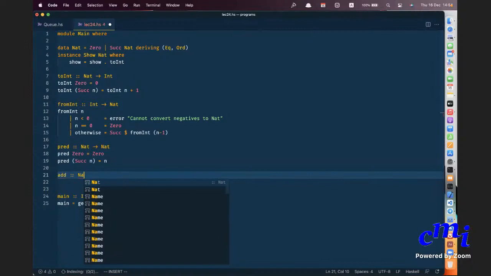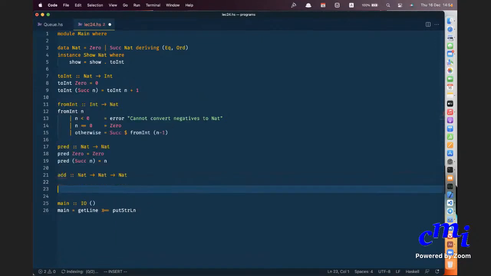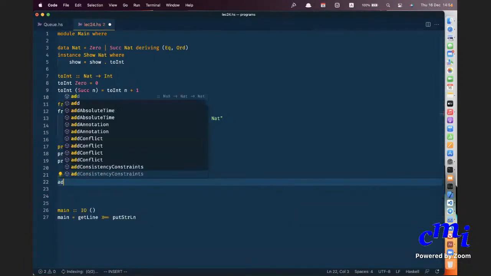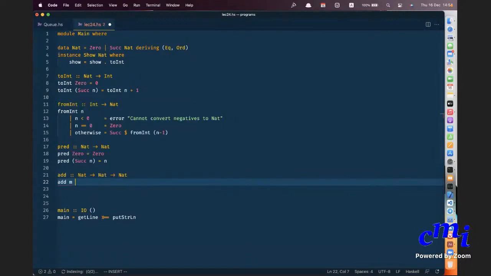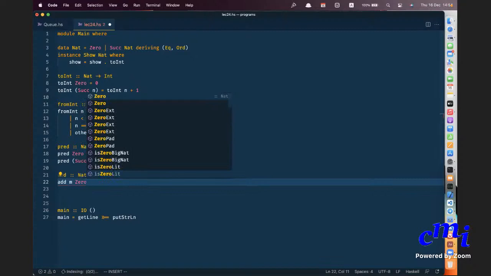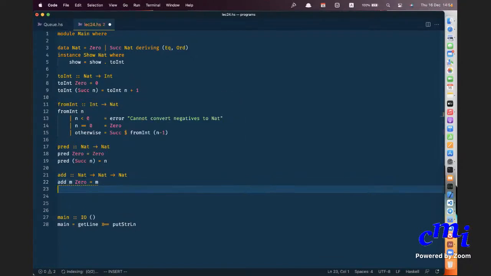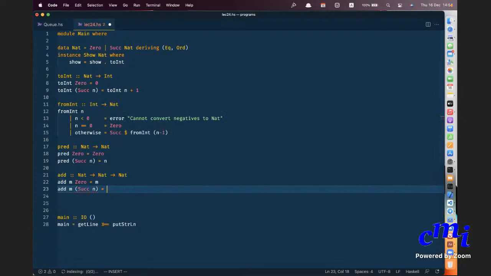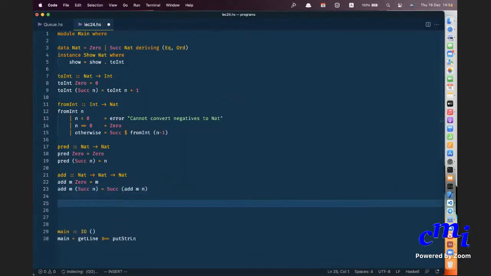Add, which we define there, NAT arrow NAT arrow NAT. Okay, and so on and so forth. You can do all this.